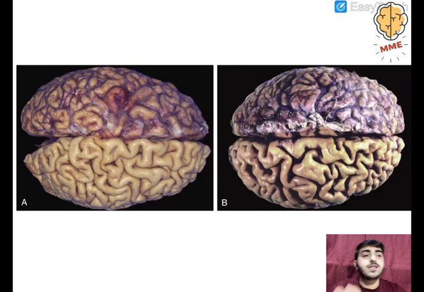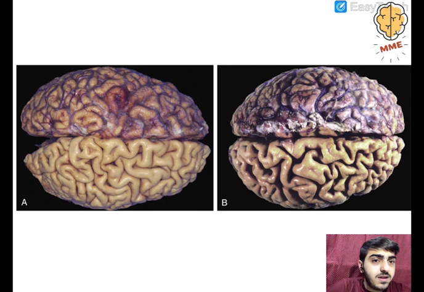Okay, so this image is also from the Robbins. Now, this is an example of atrophy. A is normal and B is atrophied brain. Many of you will look at the same image and say, yeah, both of them look normal. What's the difference? No, but there is a minute difference between the two images.